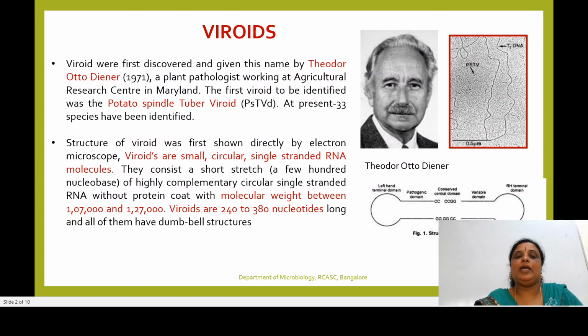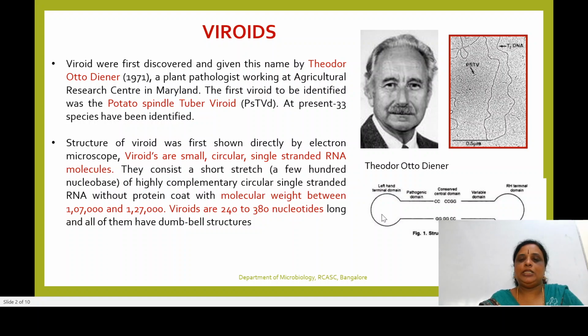That we have to remember. And the molecular weight of these viroids ranges from 1,07,000 to 1,27,000 daltons, and the viroids are about 240 to 380 nucleotides long, and they have a dumbbell structure.